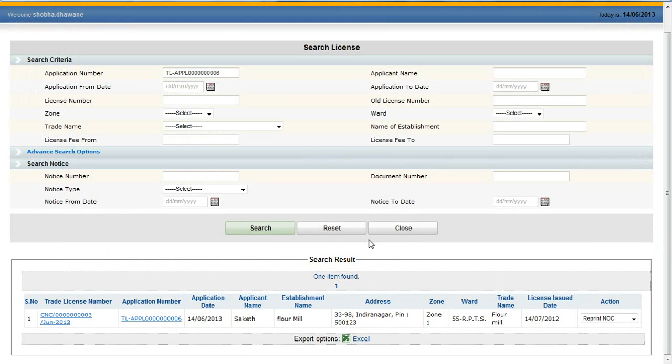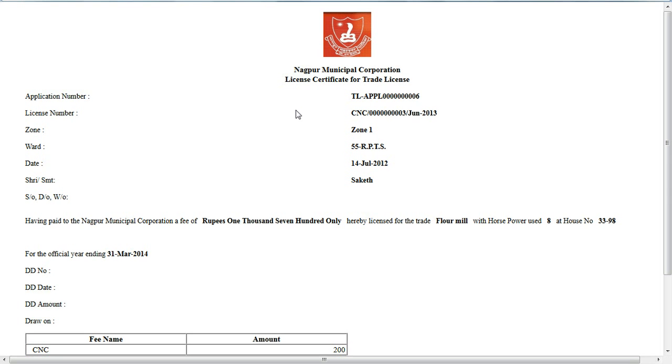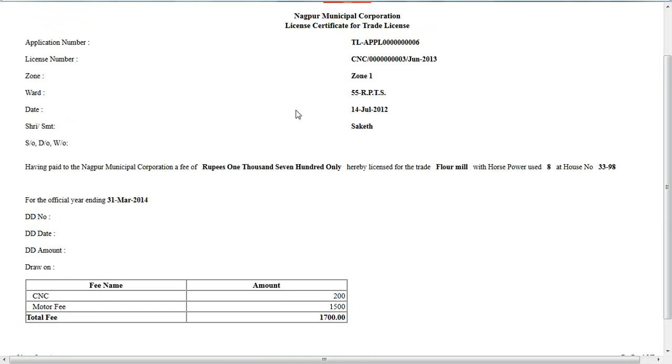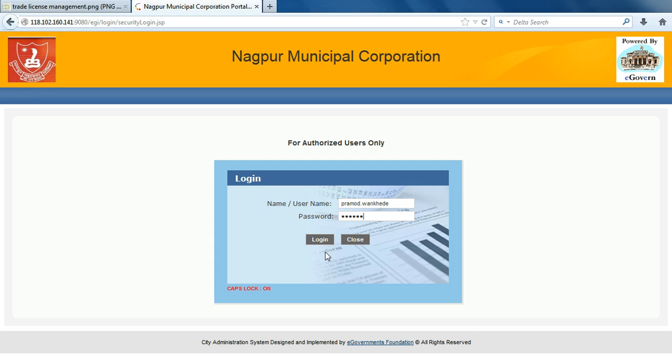Here in the system, from the back end, I have changed the application approved date so that here I am getting the print license option. Using this option, I can generate the permanent license. Here I can see the permanent license. We can customize this license format based on the needs of the municipality.